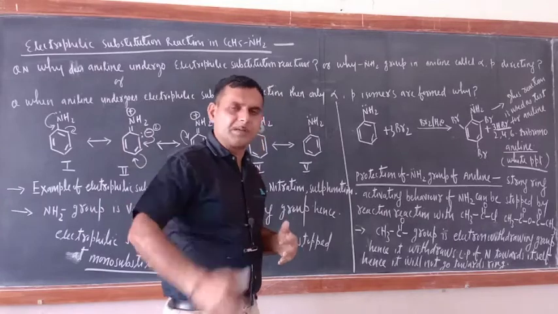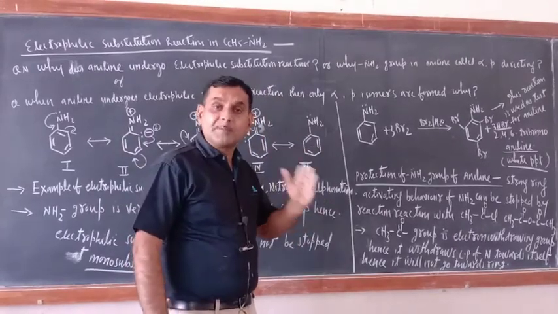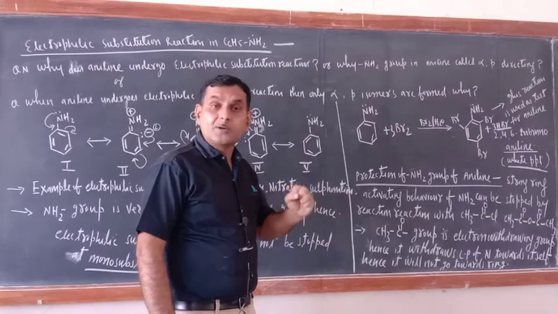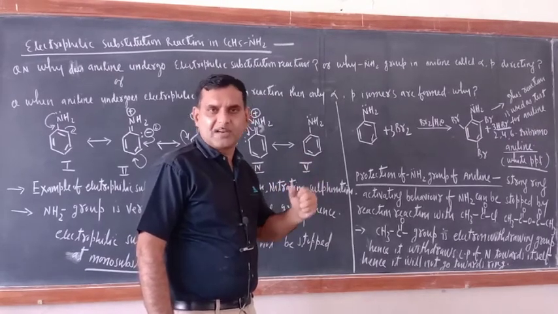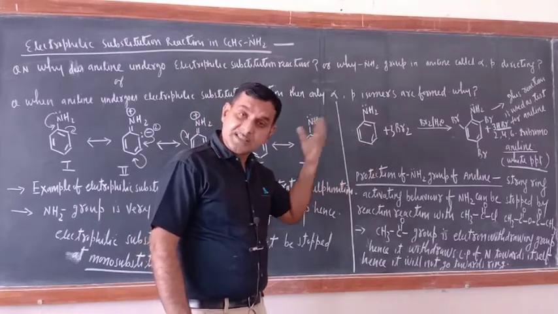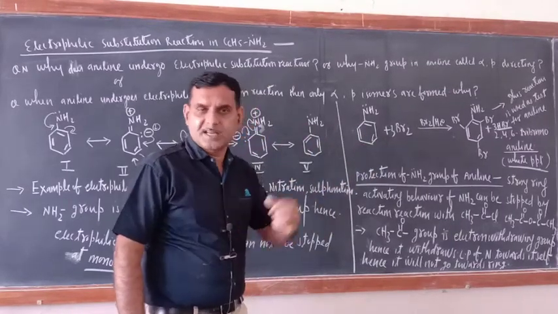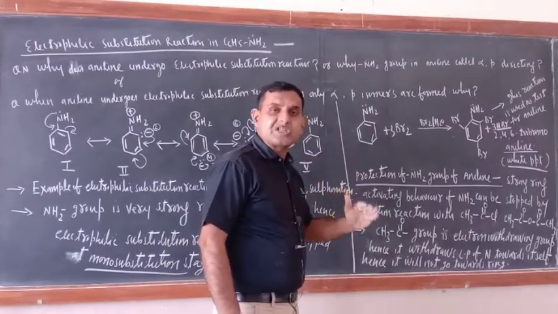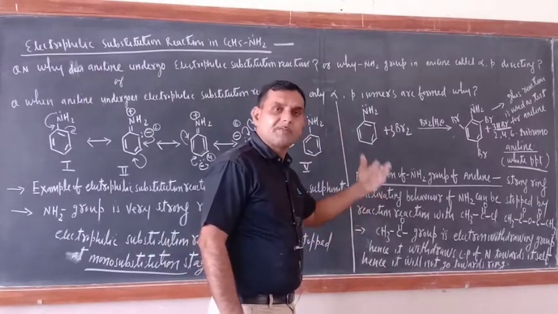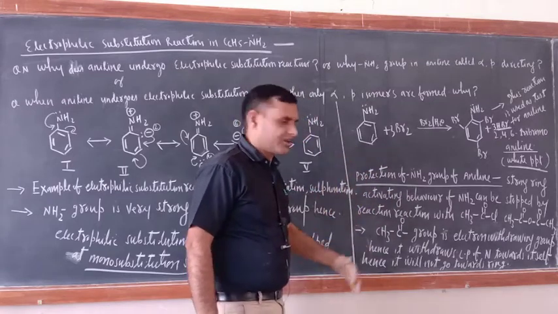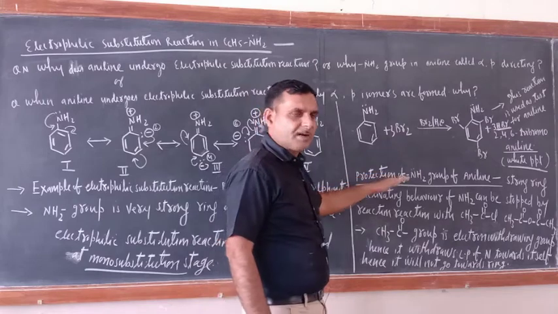Of course it will be activated, but to a limited extent. So what we want here is to channelize those lone pair of electrons towards another group instead of towards the ring. Then we will have limited activation of the ring, and instead of the tri substitute, we will have the mono substitute. So this is known as protection of the NH2 group.